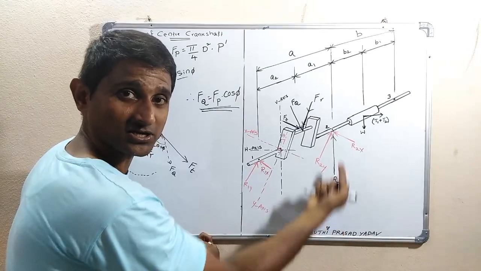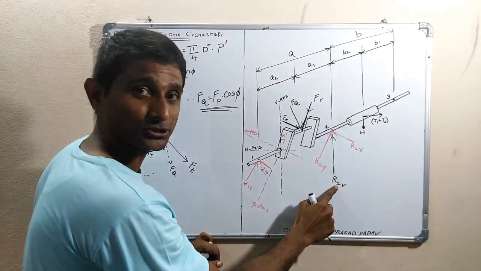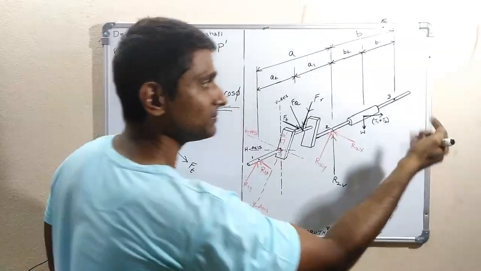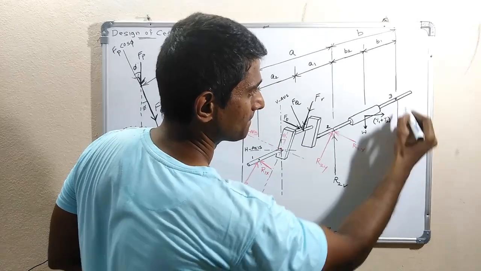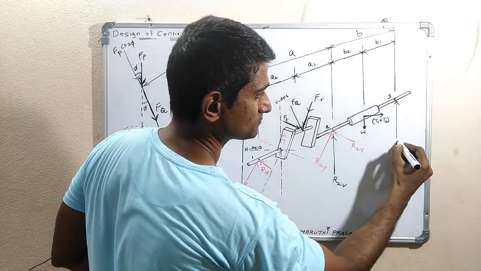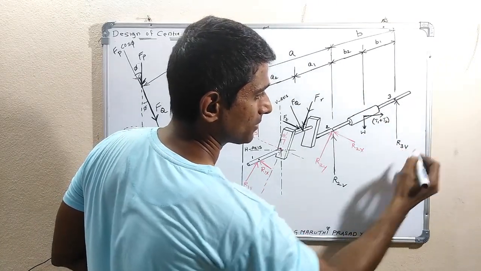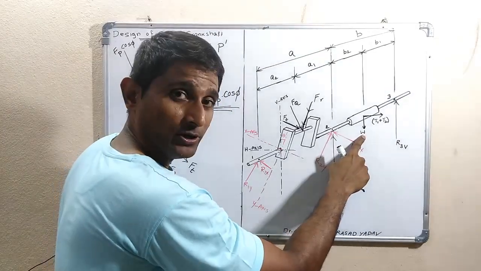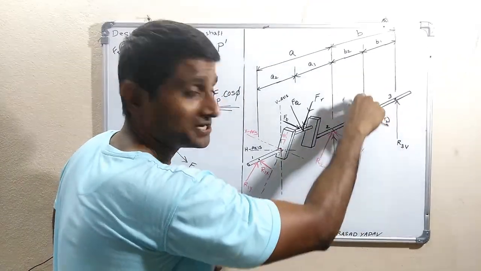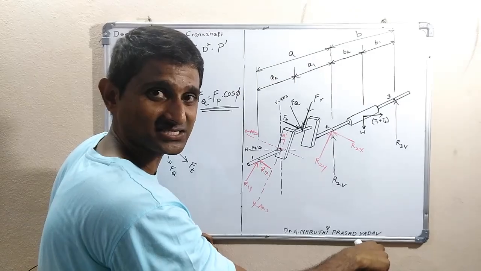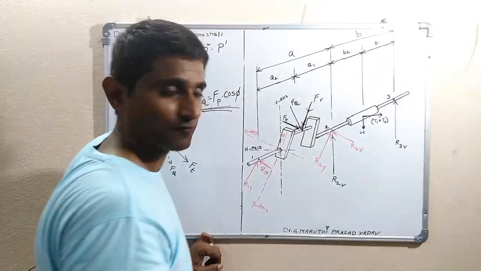So the reaction at 2 because of W is along the vertical direction. Similarly at 3. Because W is acting vertically downward along the V-axis, the reaction is along the V-axis upward.